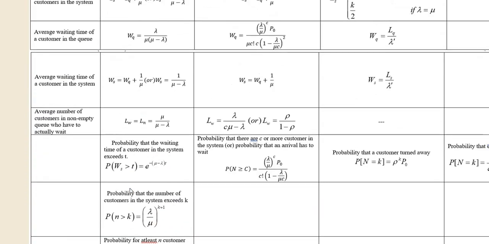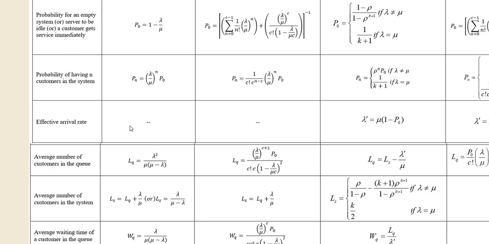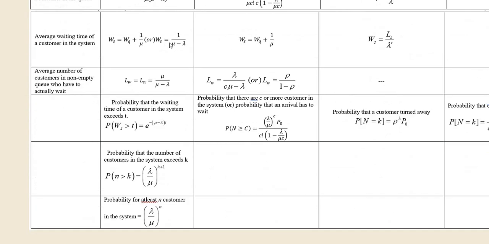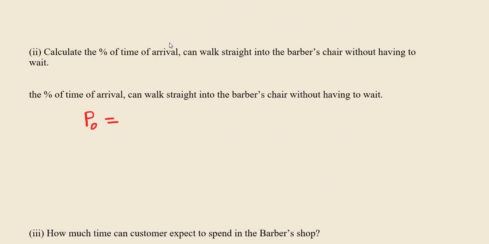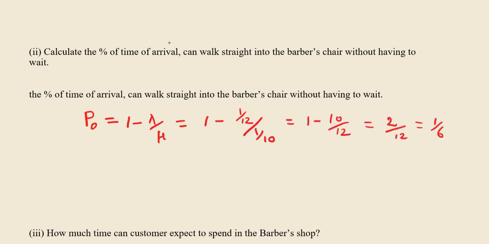The formula is here. The value of P naught in the first model is P naught is equal to 1 minus lambda divided by mu. That's all, so then it is very easy. 1 minus lambda divided by mu, and lambda divided by mu is 1 divided by 12 divided by 1 divided by 10. So we got the answer. It must be equal to 1 divided by 6, which is approximately equal to 0.16.